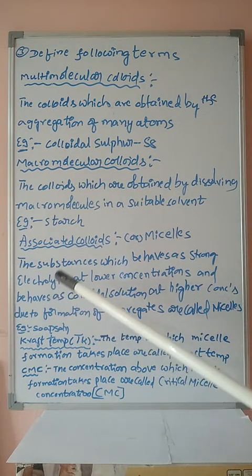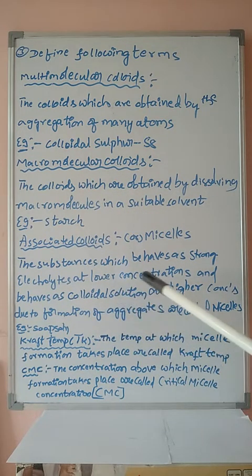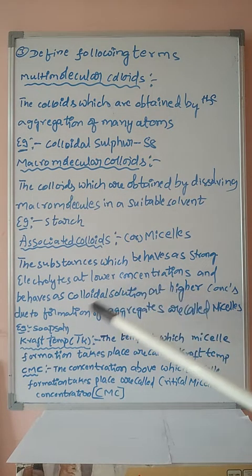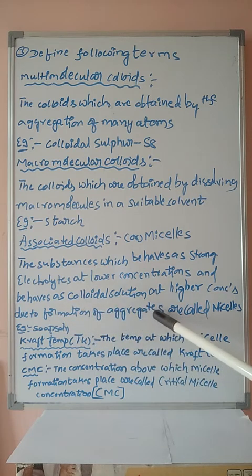But the same substance can behave as a colloidal solution at a higher concentration. As the concentration increases, the amount of dispersed phase increases, that is, the amount of solute increases. We know that the concentration of solution is directly proportional to solute. Concentration of solution increases, the concentration of the solute also increases. Therefore, at highest concentration, the amount of solute, that is the dispersed phase, increases. As the dispersed phase increases, formation of aggregation takes place.